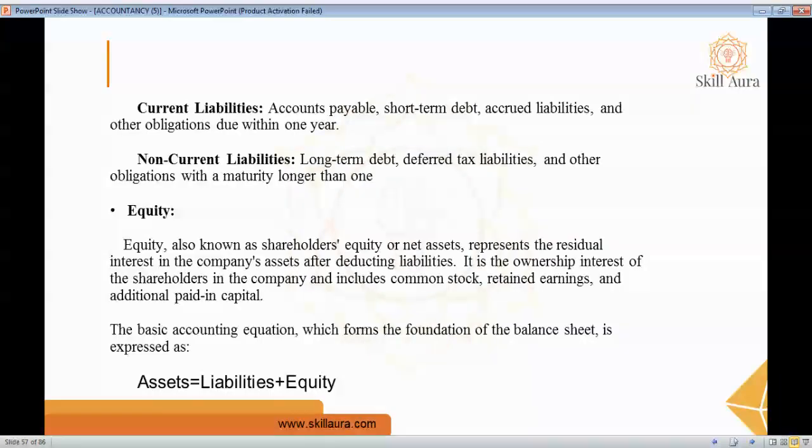Long term liability includes long term debt, deferred tax liability, and other obligations with maturity longer than one year, that is non-current liability.